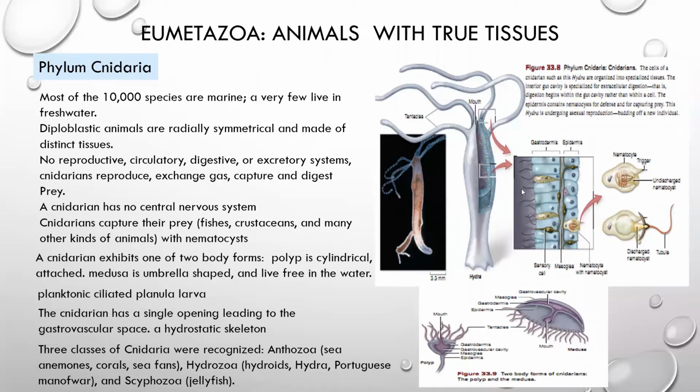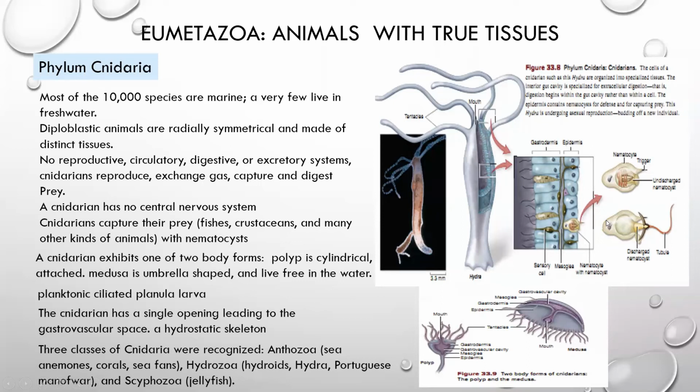Tentacles of these cnidarians are loaded with nematocytes. These nematocytes are the cells; whenever any animal touches the trigger of this animal, it will puncture the skin of the animal and inject the poison within the body.